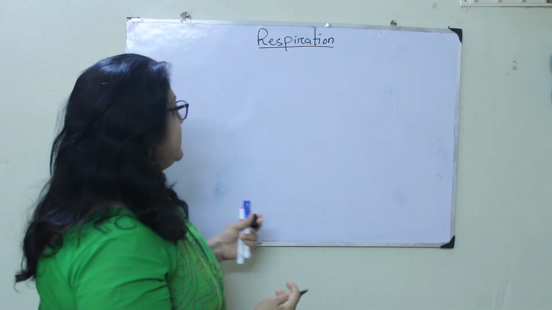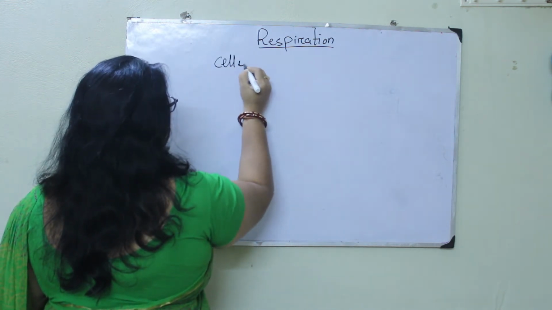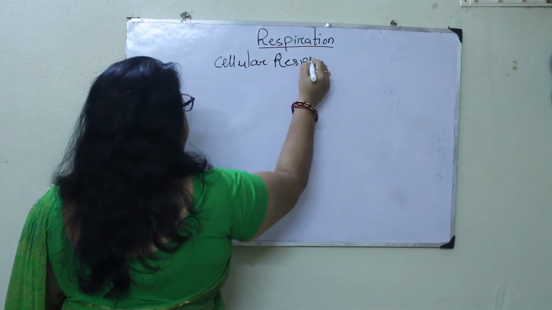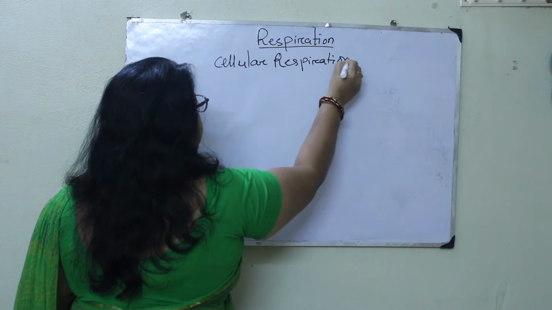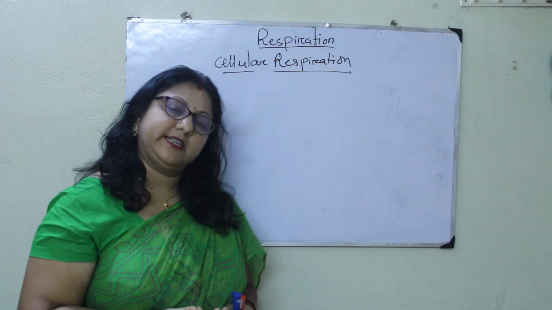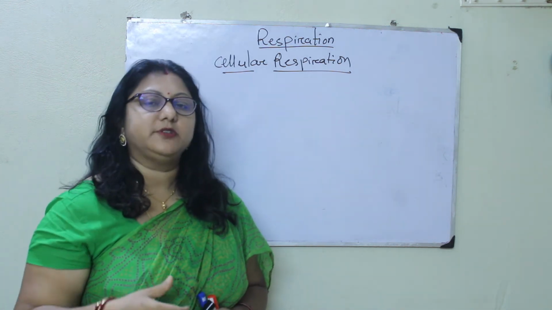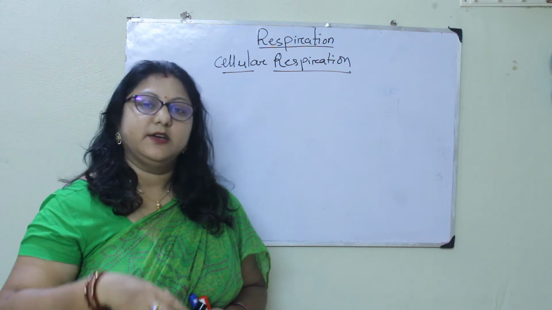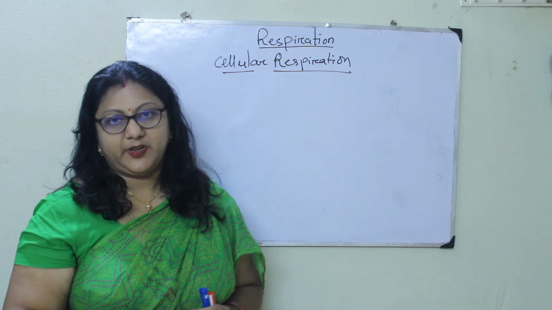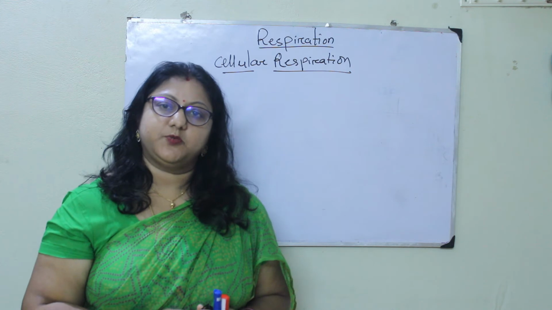So respiration, also known as cellular respiration, because it takes place at the cellular level in each and every cell of our body. Clear? That is the reason it is called cellular respiration. Now, how is the glucose oxidized and what does it produce so that we are getting energy? Clear? So in certain organisms, what happens?